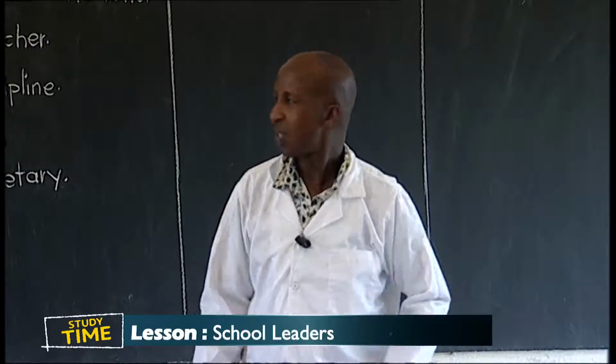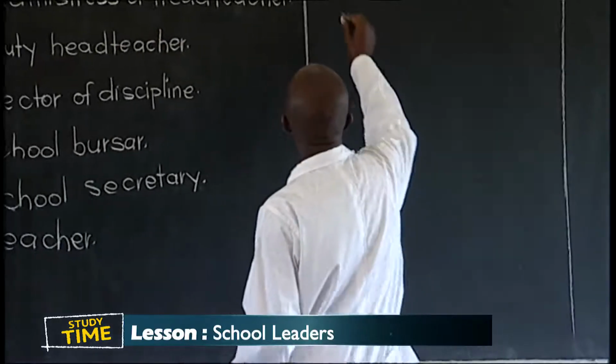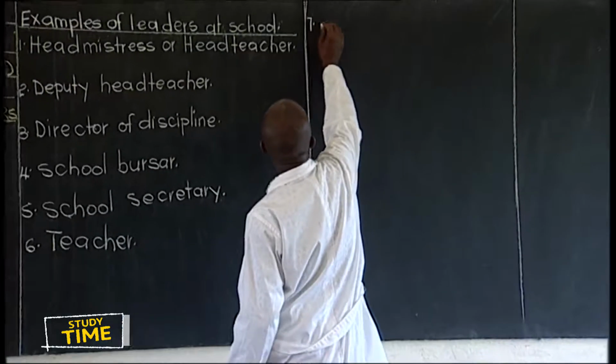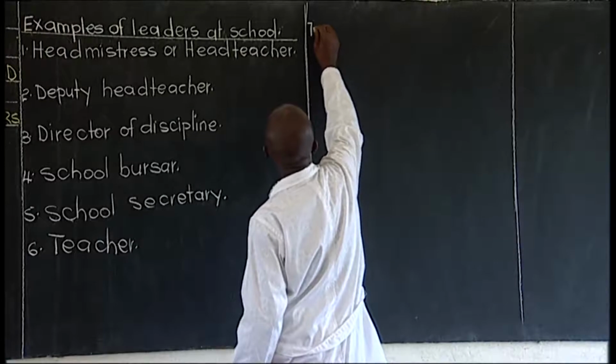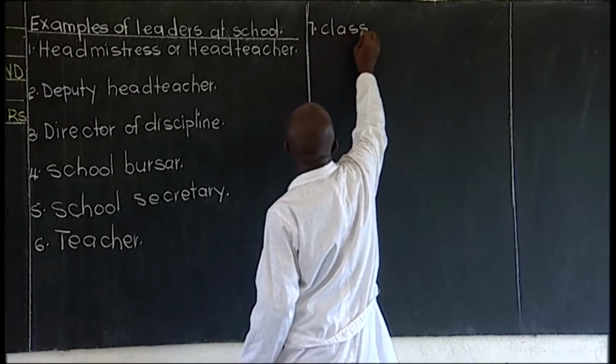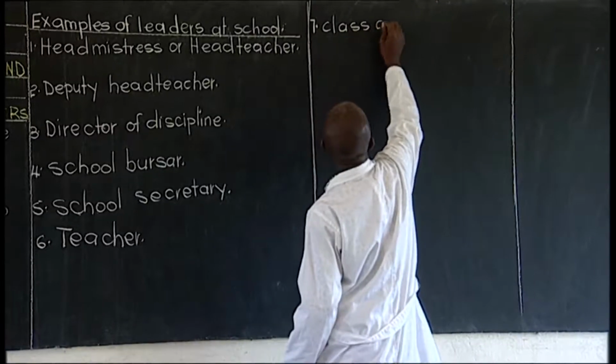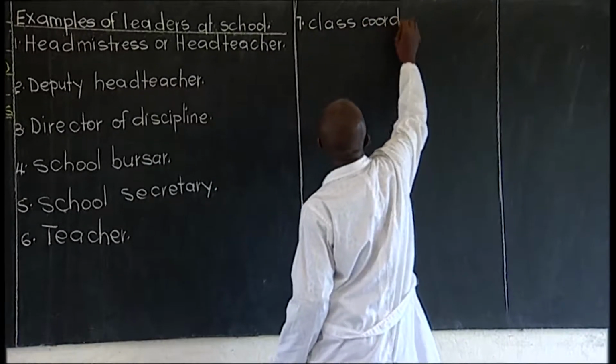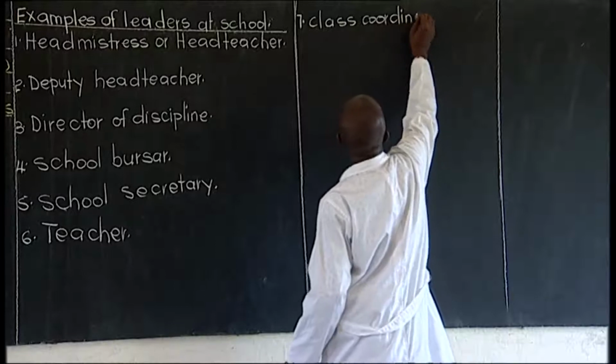Think, good. Number 7 is class coordinators.